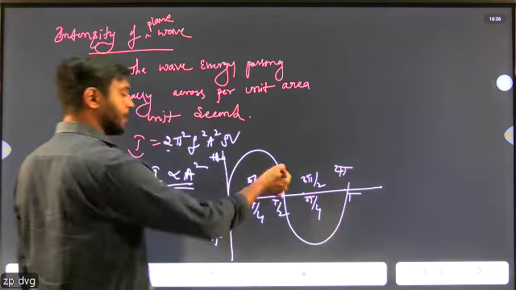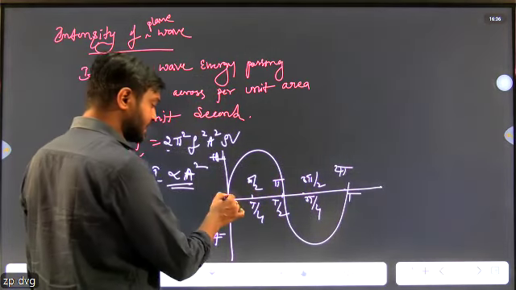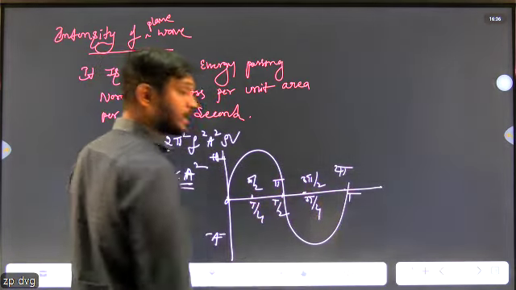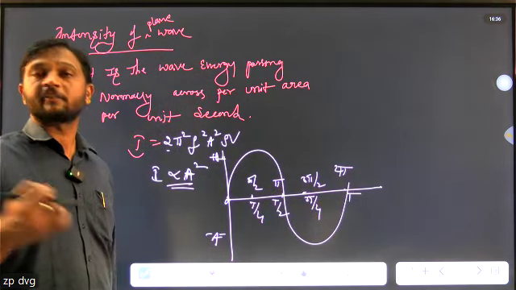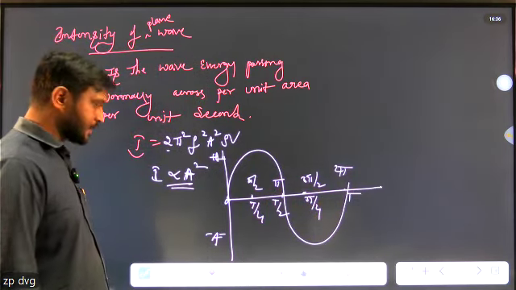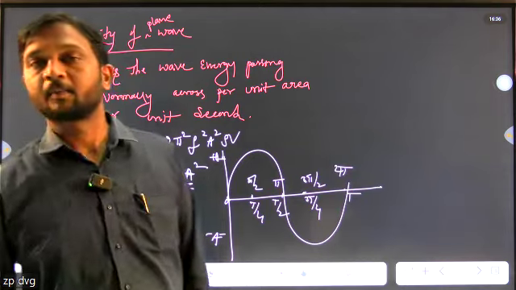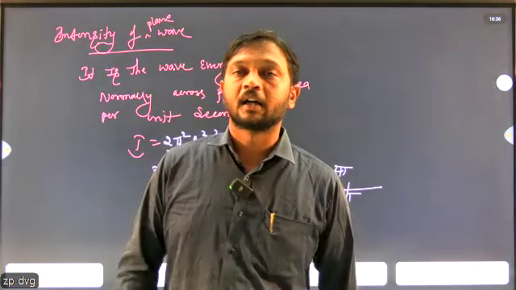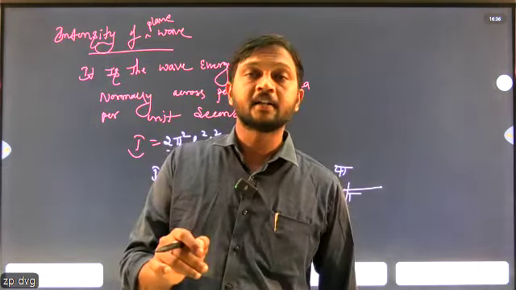In radian, pi by 2, pi, 3 pi by 2, and 2 pi, these are all phases. What is a phase? It's the state of vibration of a particle. It's called phase.